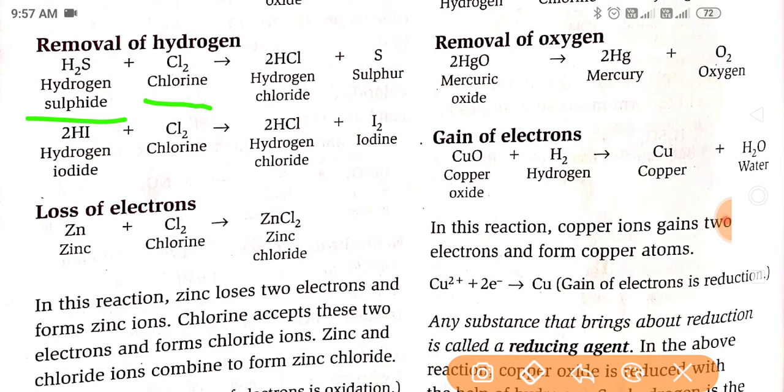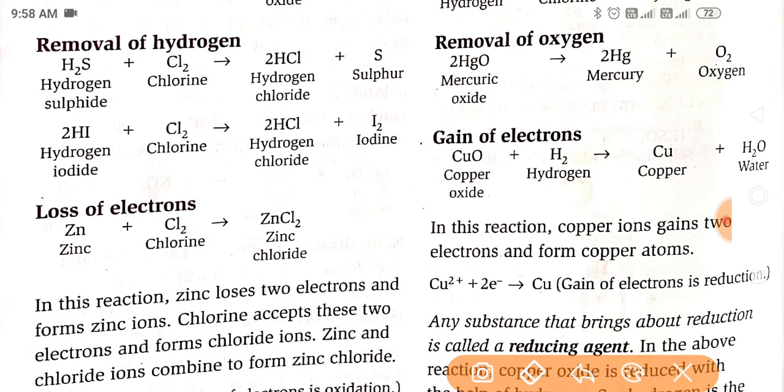Hydrogen chloride is formed, and sulfur is also formed here. So you can see here that from hydrogen sulfide, hydrogen is removed. Same for hydrogen iodide. Two molecules of hydrogen iodide, hydrogen is removed here, and hydrogen chloride is formed. And next is loss of electron.